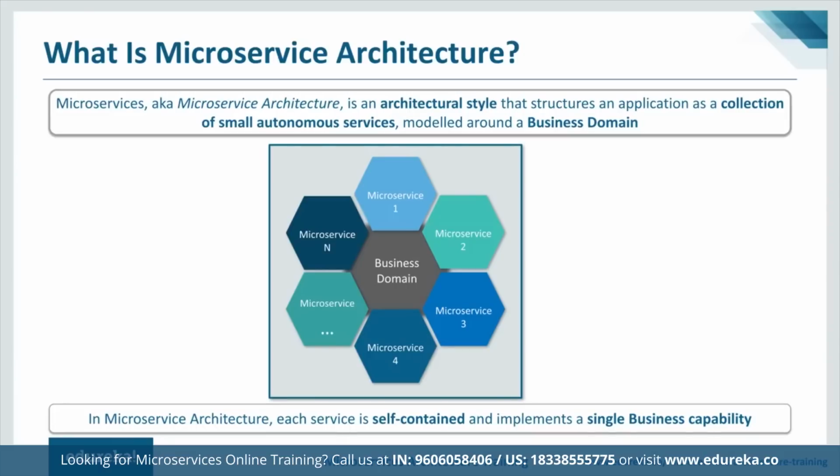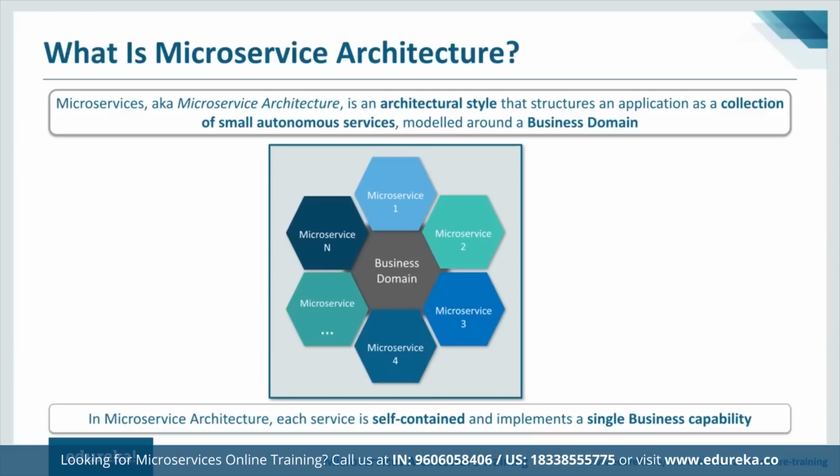Now, if I have to put it in simpler terms, basically, it is a self-contained process which avails different and unique business capabilities. If you have large applications built using this architectural pattern, it can be broken down into multiple small services which together act as one large system. But behind the scenes, it's a microservice. So what I'm trying to say here is we have multiple services. They don't share the data structure, but they communicate through APIs, right?